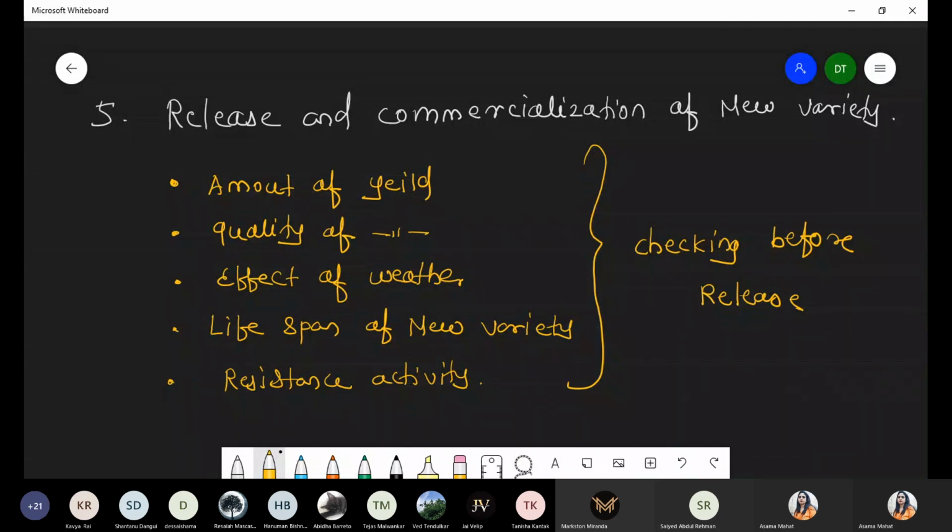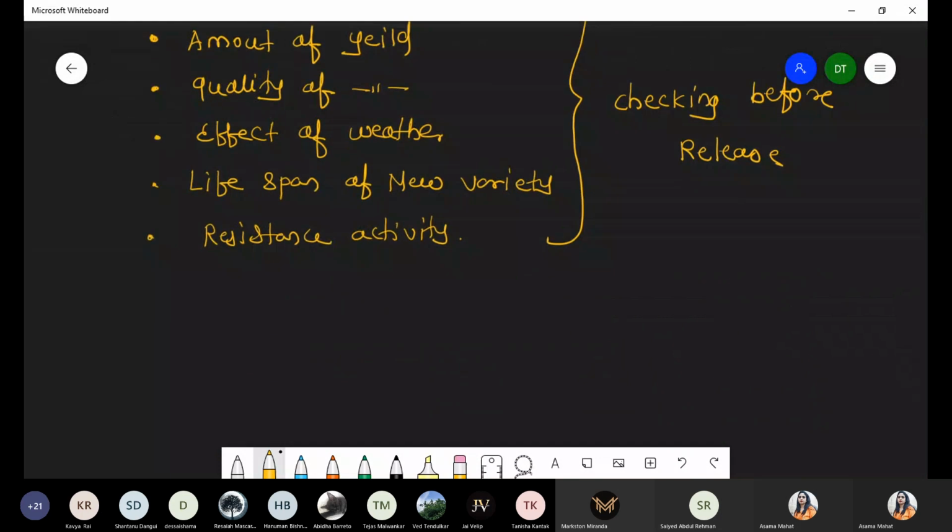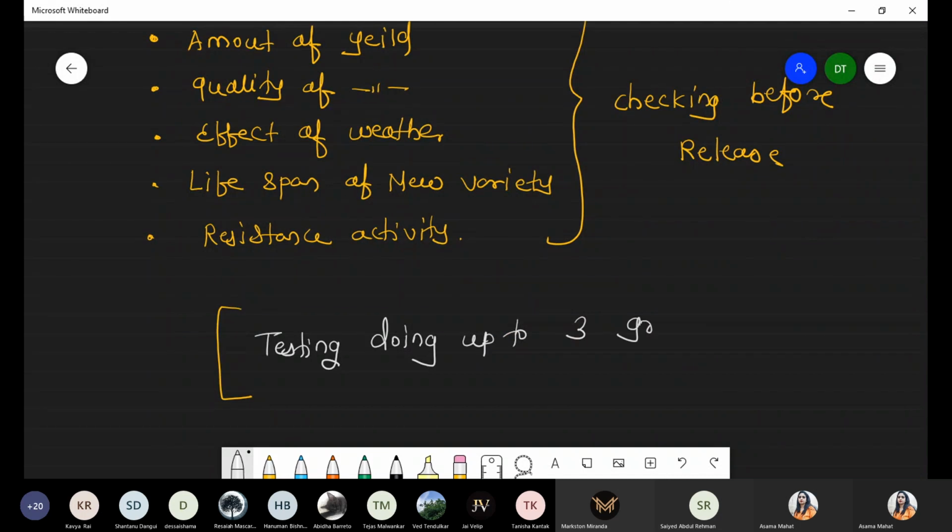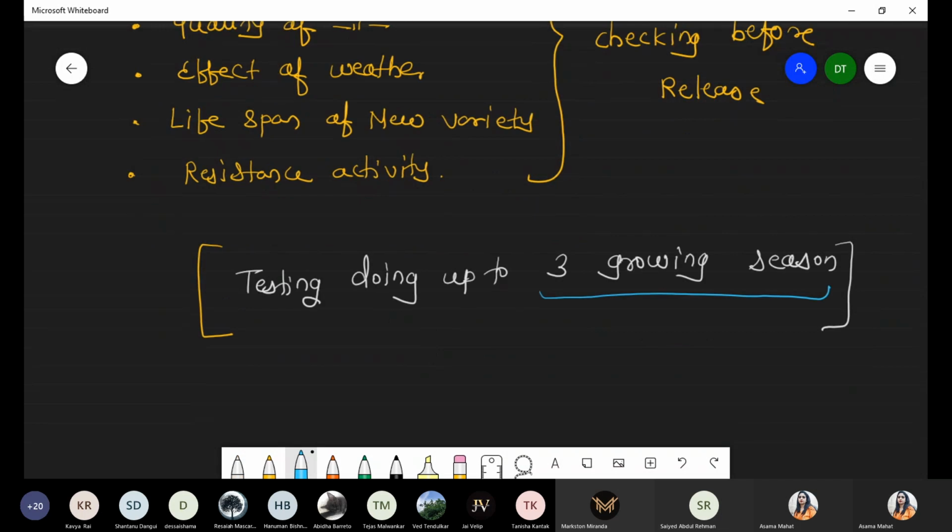So whenever the testing is performed before release, that testing is done for at least 3 growing seasons. We need that many. For example, simply we are talking about rice species.